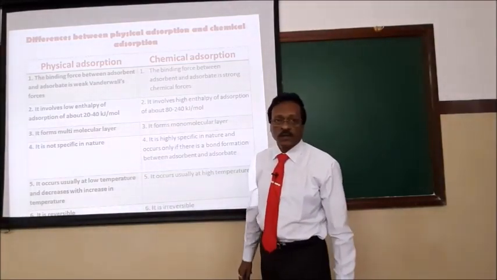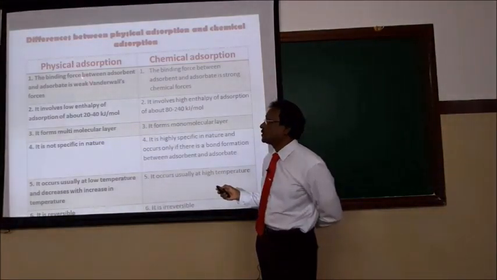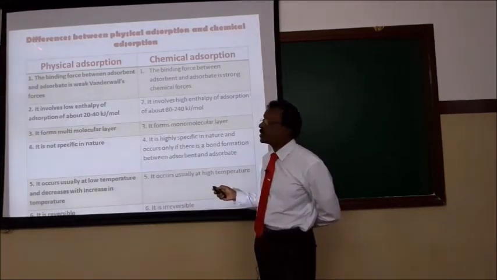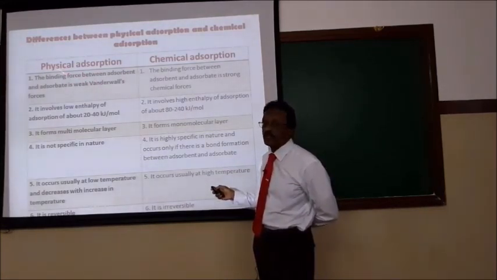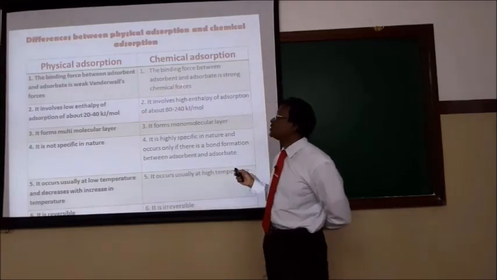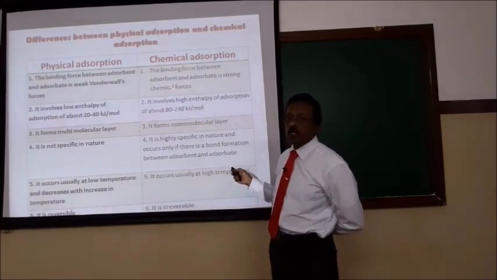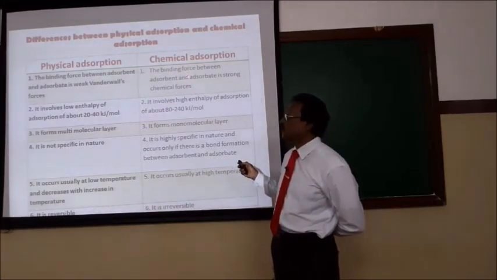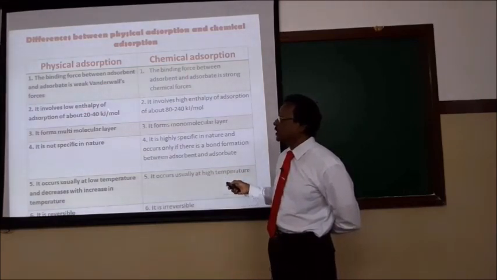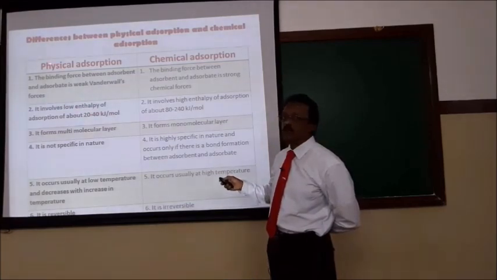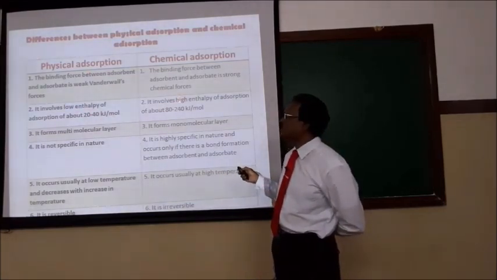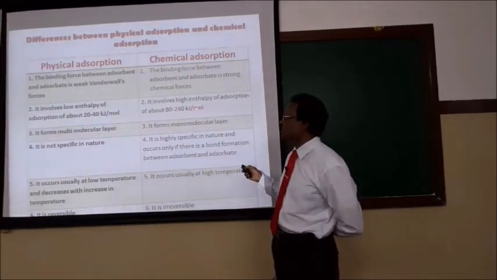Dear students, I will repeat once again. In physical adsorption, the binding force between the adsorbent and adsorbate is only weak van der Waals force of attraction. In chemisorption, chemical bonds, mainly covalent bonds, are formed between the adsorbent and the adsorbate. Since the binding force is weak, it has low enthalpy of adsorption, about 20 to 40 kilojoule per mole of heat liberated in physical adsorption. Since the binding force is strong, it has high enthalpy of adsorption, about 80 to 240 kilojoule per mole of heat liberated in chemical adsorption.